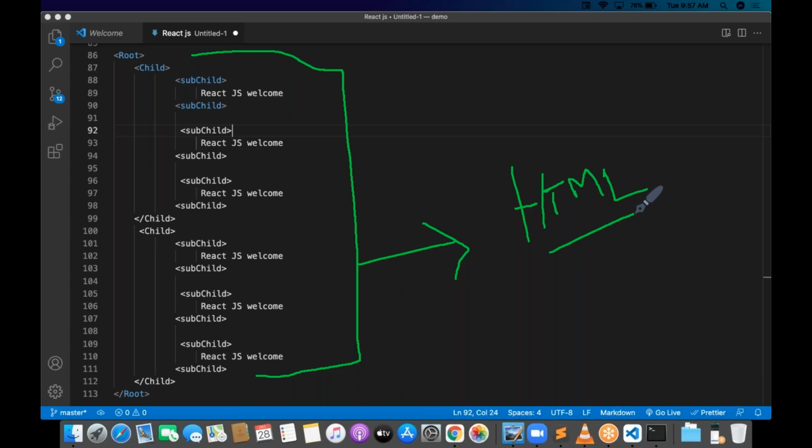What is the component? The root level component which is rendering to the HTML is called root. Inside root there are 2 childs available. Inside child again there are some subchilds available. So this is the parent, this is the child, this is the subchild.